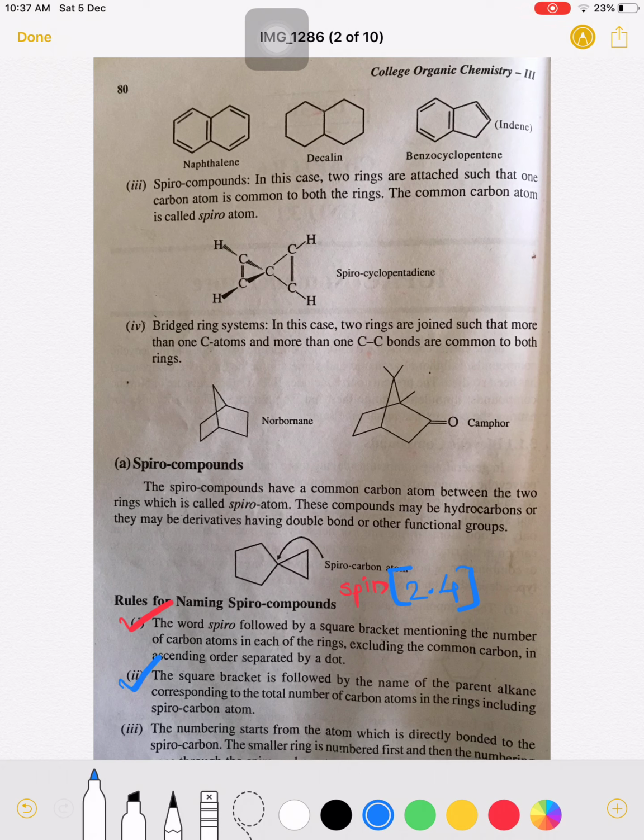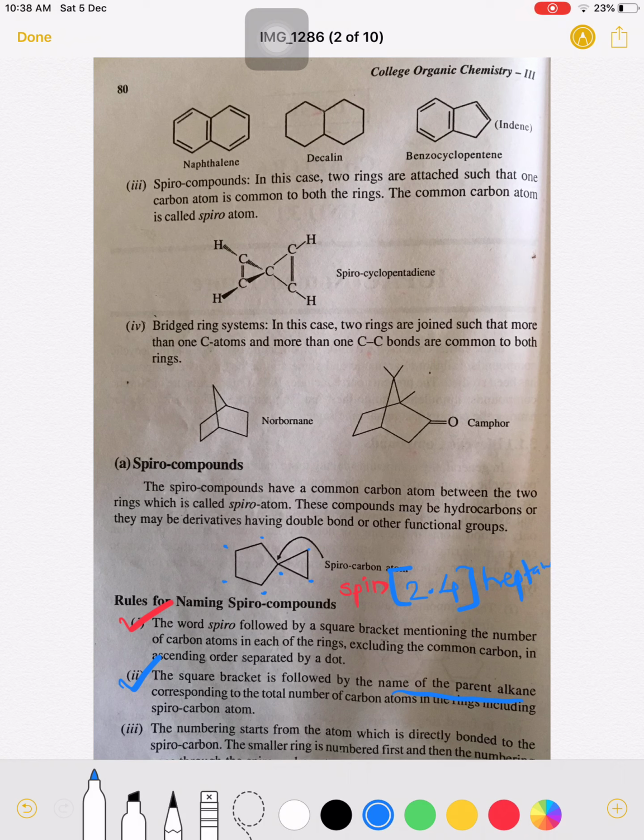Now see the second rule. The square bracket is now followed by the name of the parent alkane corresponding to the total number of carbon atoms in the rings, including the spiro carbon atom. Now see this, count the number. So 1 carbon, 2 carbon, 3, 4, 5, 6 and 7. So total 7 carbon atoms including the spiro carbon atom is there. So 7 carbon is the parent chain in the molecule, so it is a heptane molecule. So spiro[2.4]heptane is the name of that molecule.